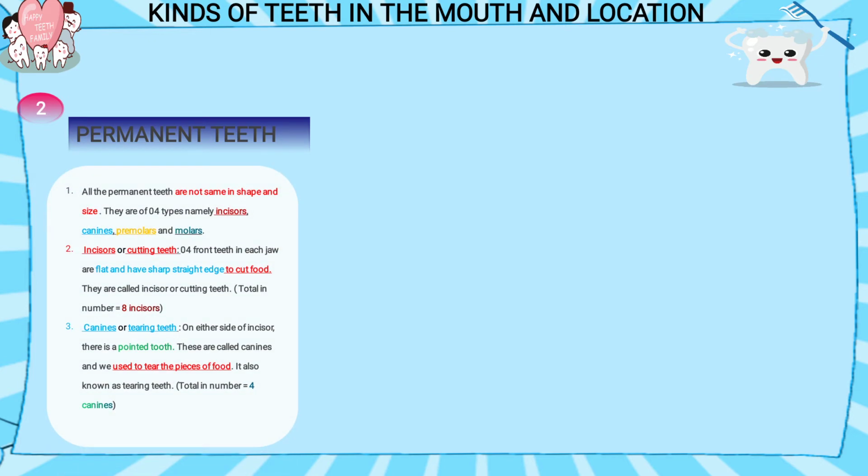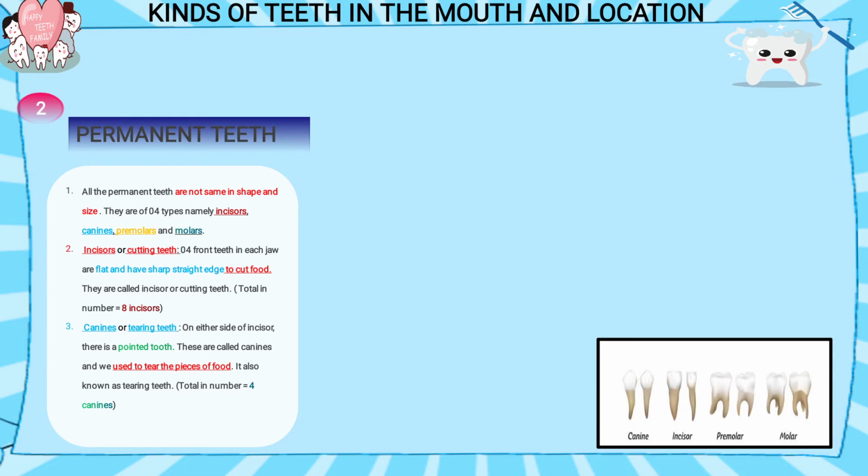Now all permanent teeth are not the same in shape and size. They all are not the same. Okay. Now see in the image, they all are different. All 4 types of teeth are different in shape and size, and their function is also different. What are the 4 types? First is incisor, then canines, premolars and molars, as you see in the image. Now one by one we will learn about their function.